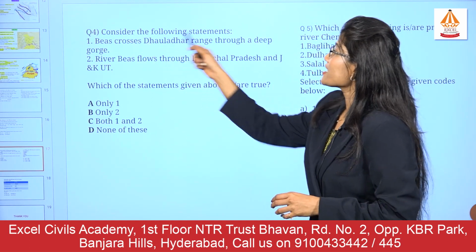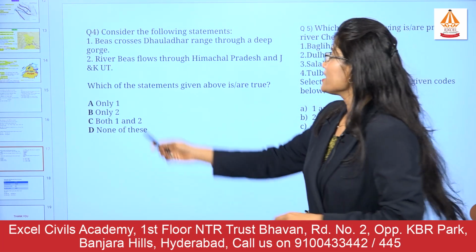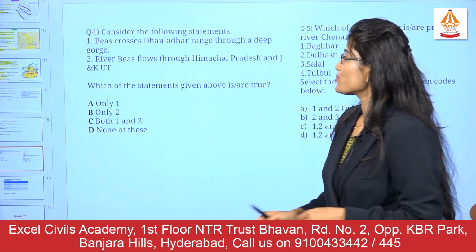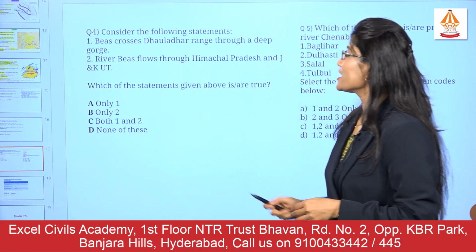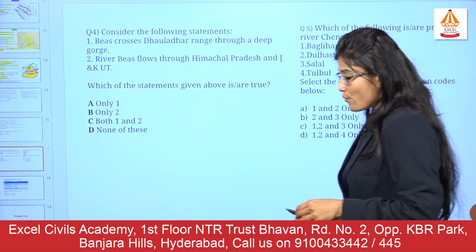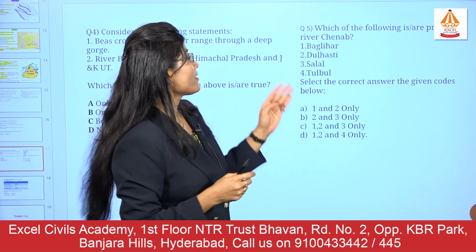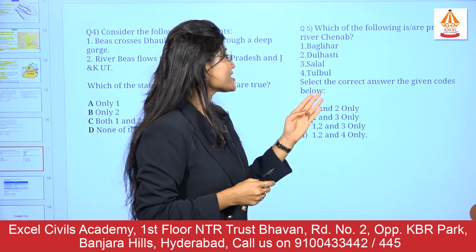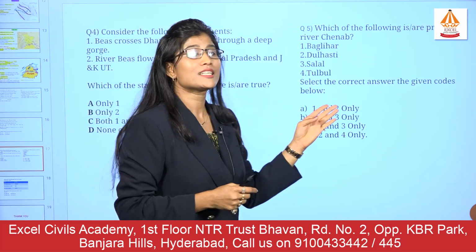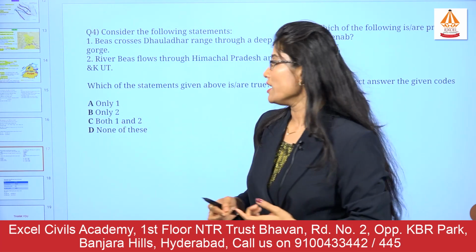Then the fourth question is, consider the following statements. Beas crosses the Dhauladhar range through a deep gorge. Second option, river Beas flows through Himachal Pradesh and the Jammu and Kashmir Union Territory. Which of the statements given below are correct? Fifth question that we have, which of the following are projects on the river Chenab? Baglihar, Dulhasti, Salal and Tulbul. These are the 4 projects that are mentioned. Please select the correct answer from the given code below.